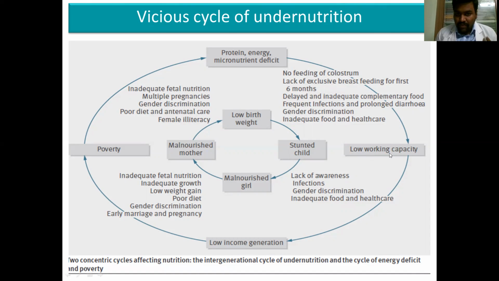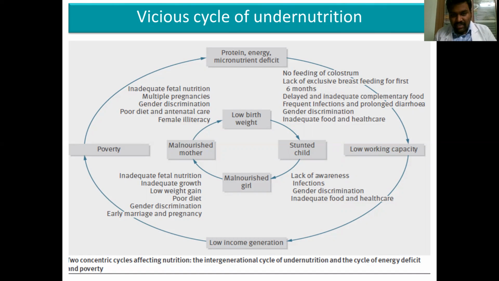If they have low working capacity, income generation will decrease, and they will ultimately land in poverty. If they land in poverty, they won't purchase adequate vegetables, fruits, etc., and again the circle continues.